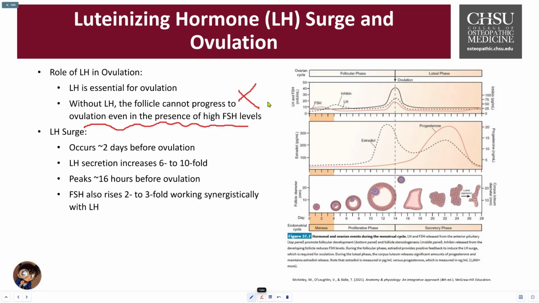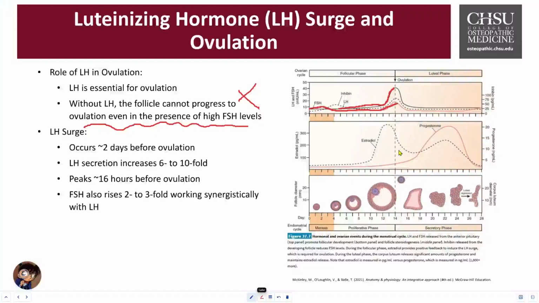Let's take a look at this hormone graph. So over here on the right, you can see the LH dark line. Right before ovulation, day 12, 13, it begins to rise. It'll peak almost to about 3 to 4 times the amount by this point. Over here, you can see it's expressed in international units per milliliter in this graph. So LH goes from under 10, close to 10, and eventually rises to close to 40. FSH is a little bit higher in the first couple of days of the month, day 0 to day 4 or 5. Eventually it drops down, stabilizes, and also rises right before ovulation as well.